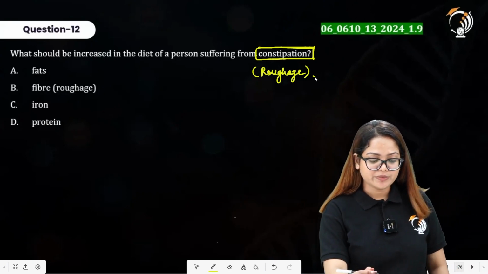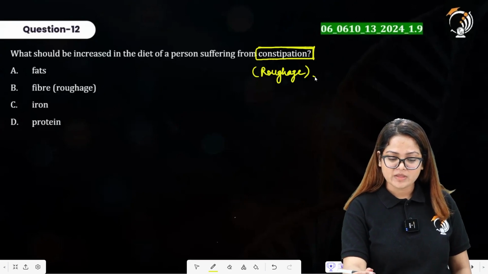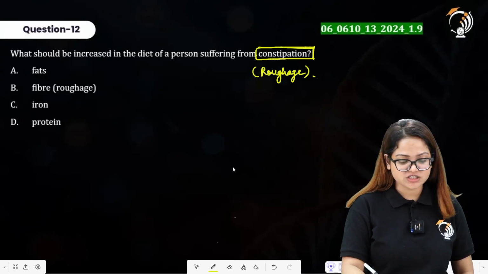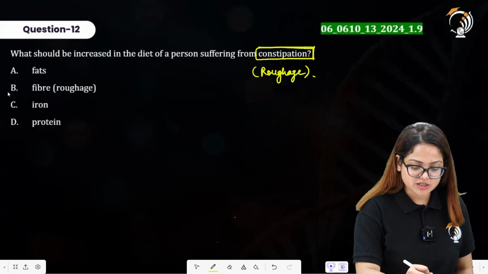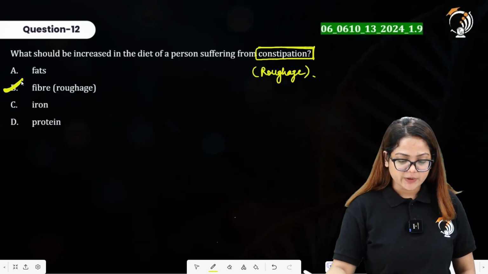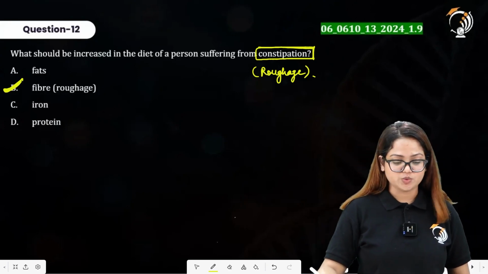In order to prevent the constipation, the person must consume fiber. More and more fiber should be allowing a smooth passage of the bowel, smooth passage of the stools.